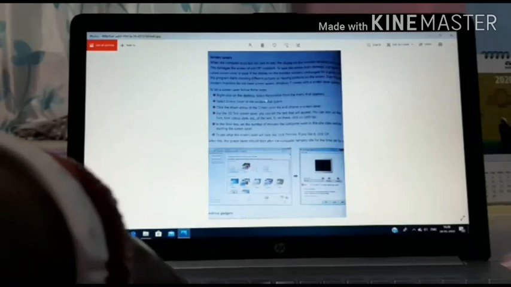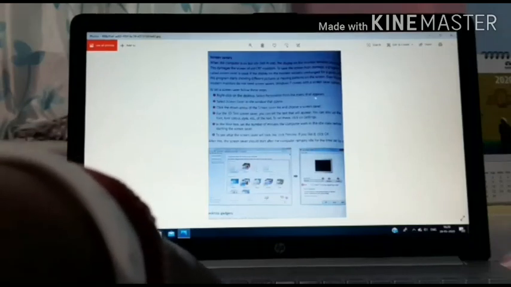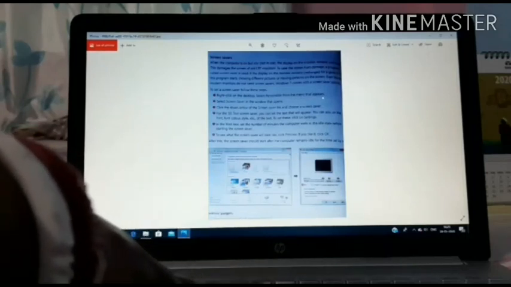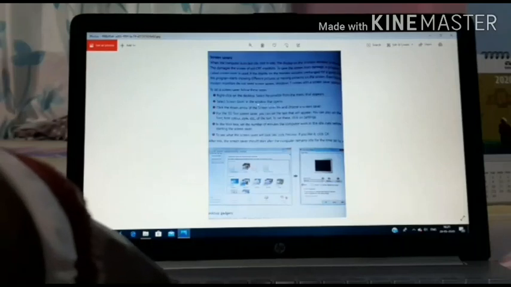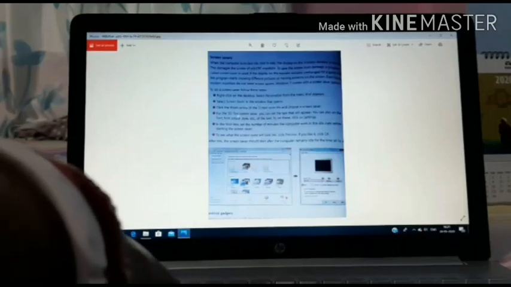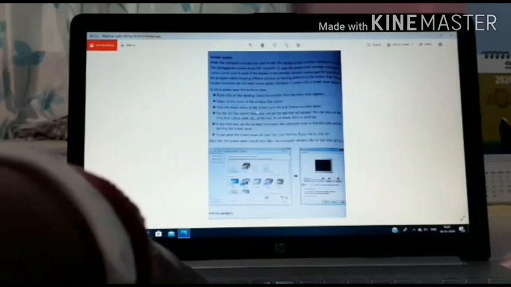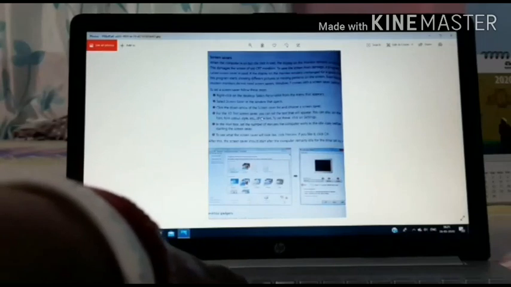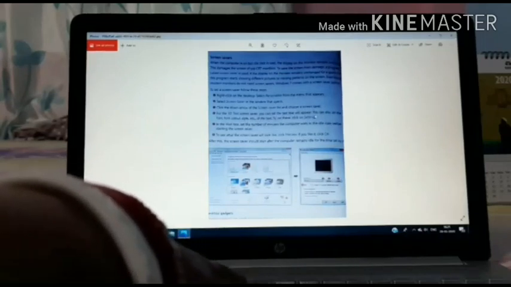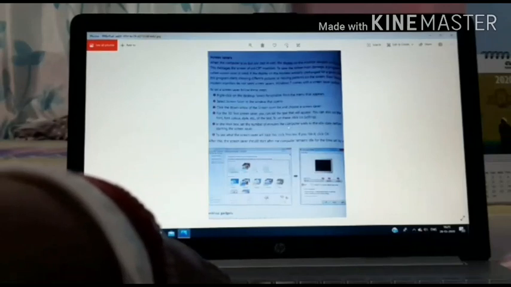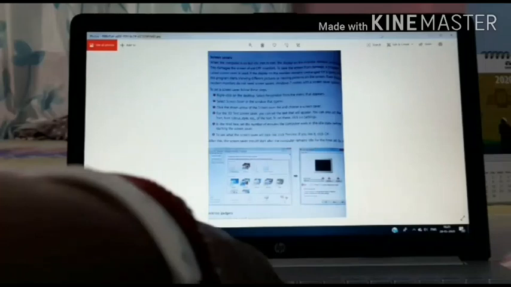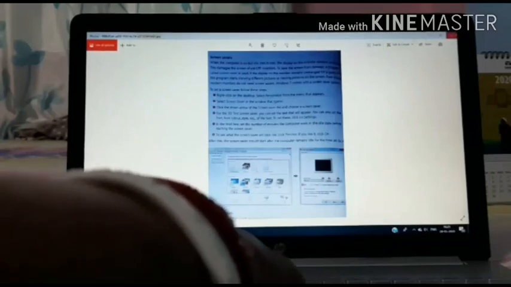Just right click on the desktop and select Personalize from the menu that appears. Then we have to select screensaver, click the down arrow of the screensaver list, and choose a screensaver. For the 3D text screensaver, you can set a text that will appear. This is the way you can set a screensaver. Now I will show you how to add a screensaver on our computer. Let's see.